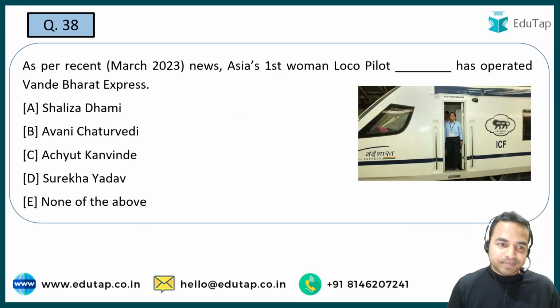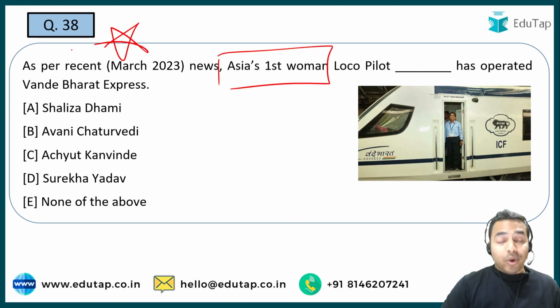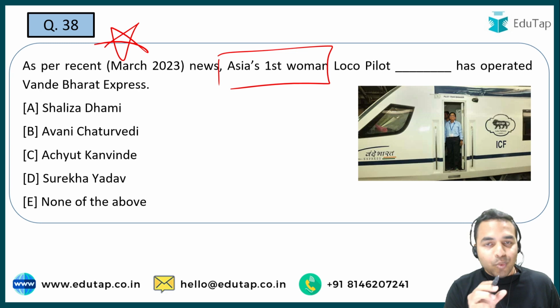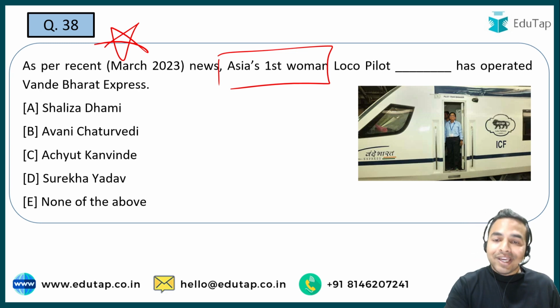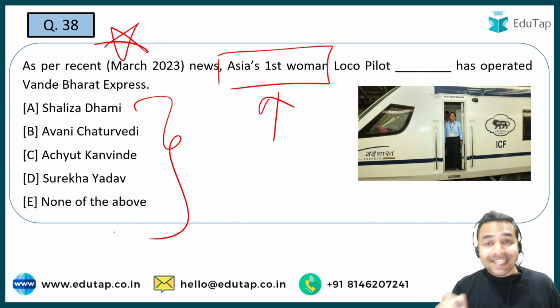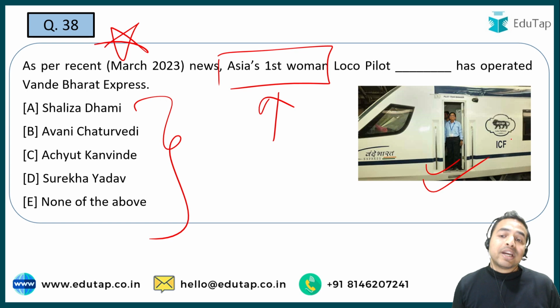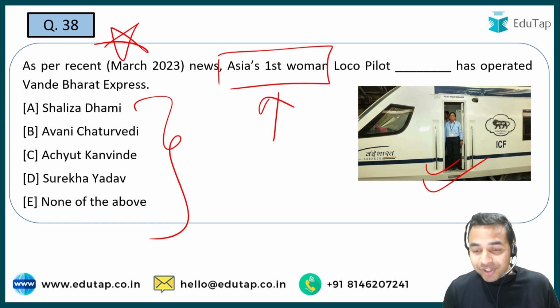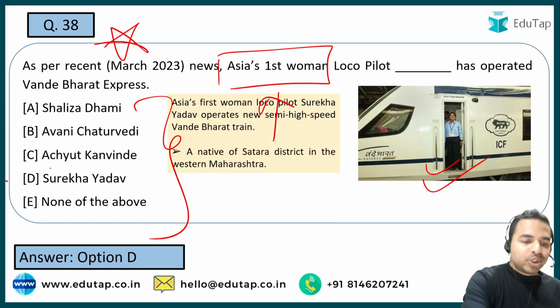Now the next question. So guys, the question is Asia's first woman. See guys, I am marking this question as a star question because this is a very important question. आप देख सकते हो एशिया की फर्स्ट वुमेन लोको पायलट का नाम यहाँ पर आपसे पूछा गया है, which has recently operated the Vande Bharat Express. What is the name of this particular first women loco pilot of Asia? The name of that particular person is Surekha Yadav.